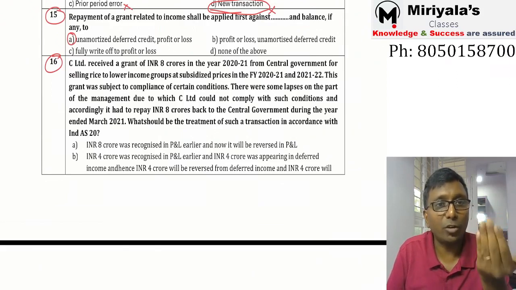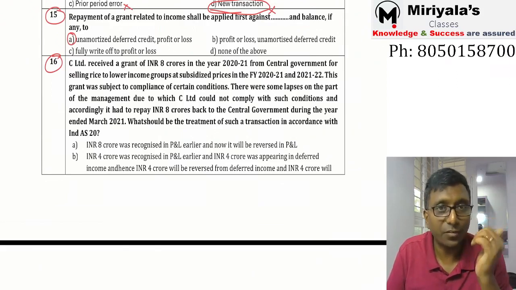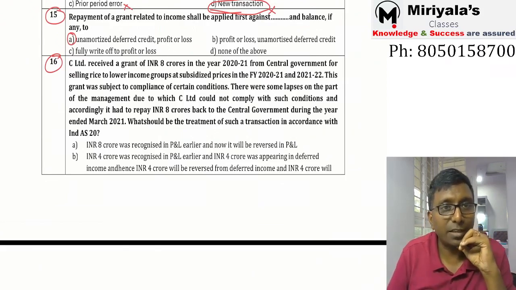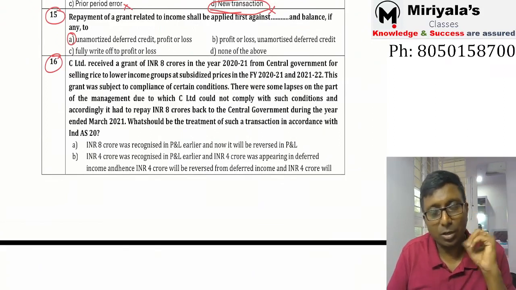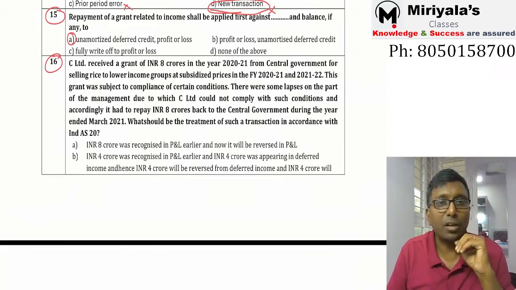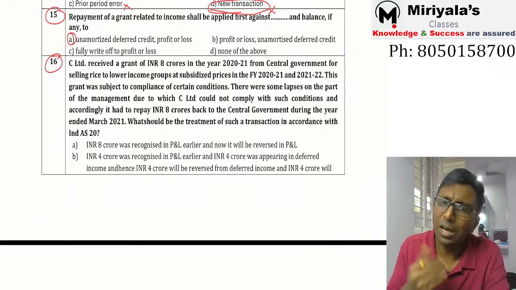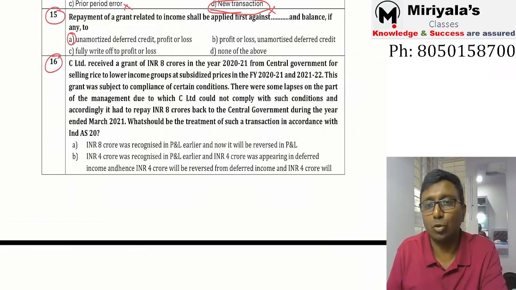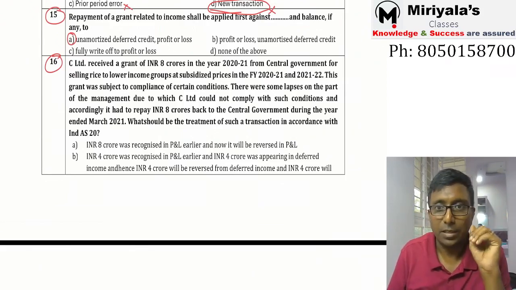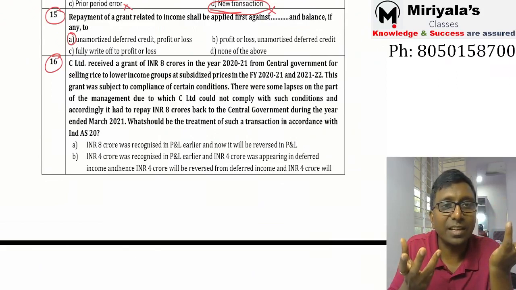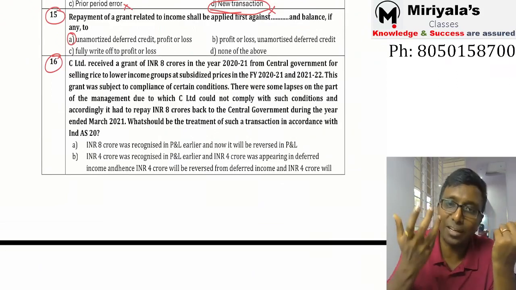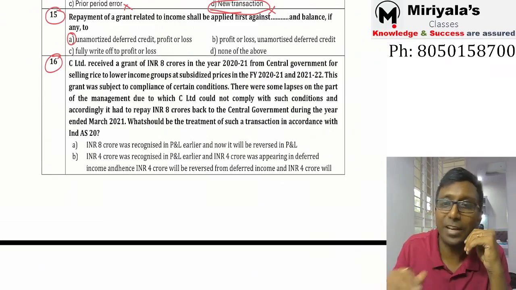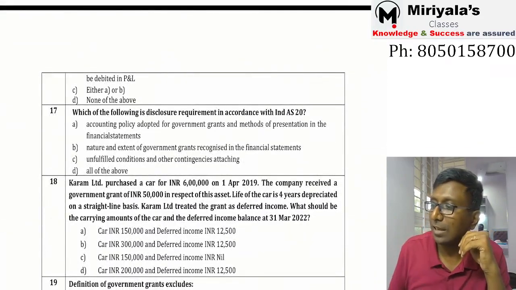So now when you are refunding, if you wanted to record it, it is refundable. They said you are supposed to pay the 8 crore rupees by the end of the day. If it is a refunding entry, what are you supposed to do? Deferred government grant account debit 4, profit and loss account debit 4, and then credit repayable or cash, something like that. Option A says 8 crore will be recognized in the P&L. When did I recognize 8 crore rupees into the profit and loss? I have recorded so far only 4 crore rupees in the P&L. Then why will I debit P&L for 8 crore rupees?